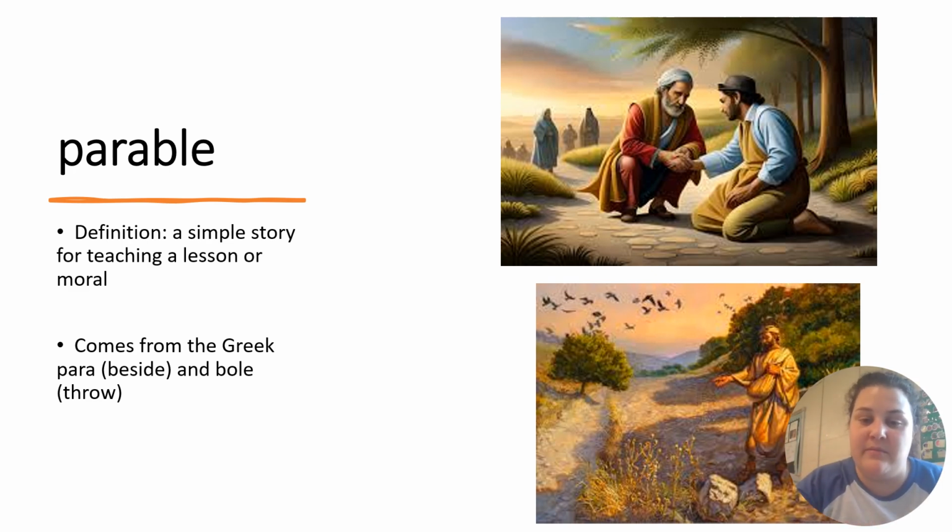Some of the most famous are parables from Jesus. So the example on the top is the Good Samaritan, and the example on the bottom is often called the parable of the Good Sower. It's a short story that has a meaning beside the events. Again, para, beside, bowl, throw.